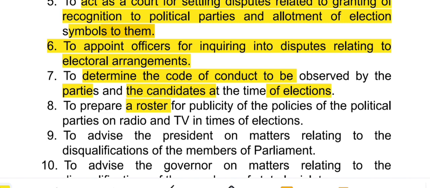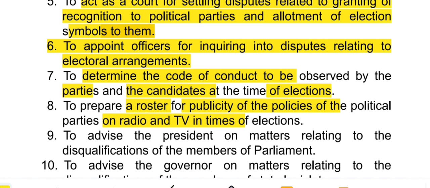So, it will prepare a roster for publicity of the policies of political parties on radio and TV in times of election.